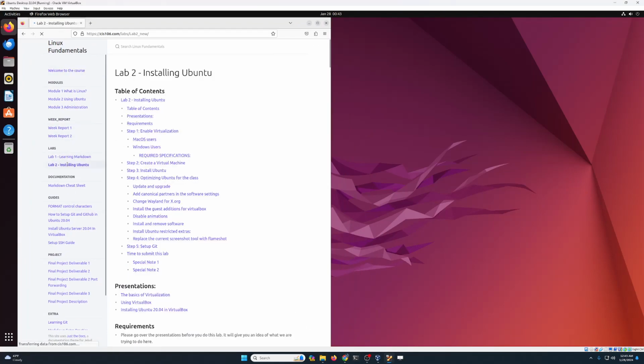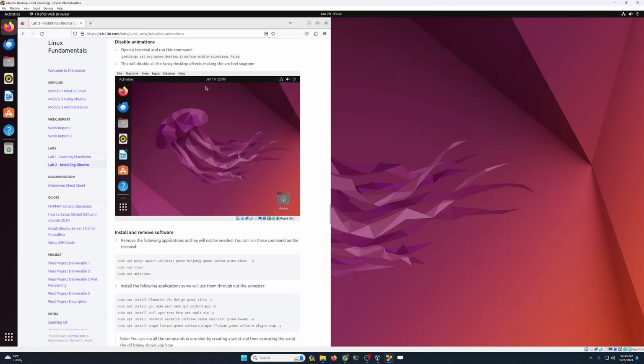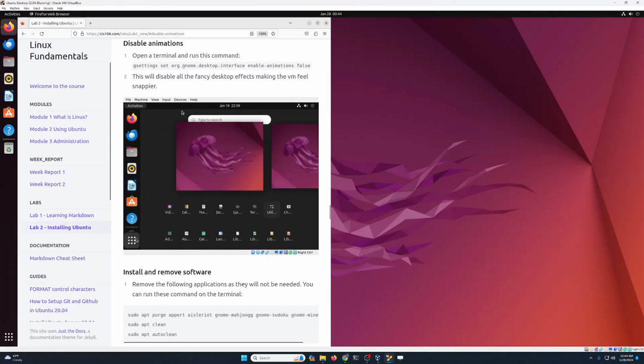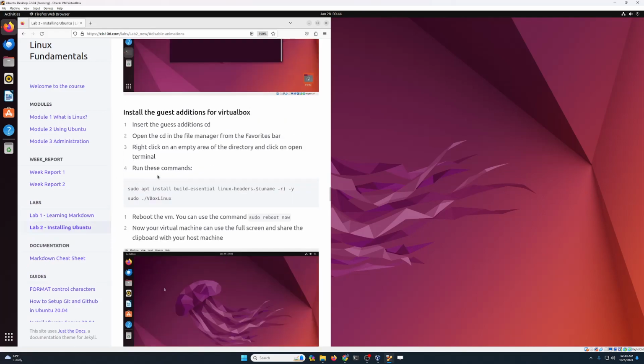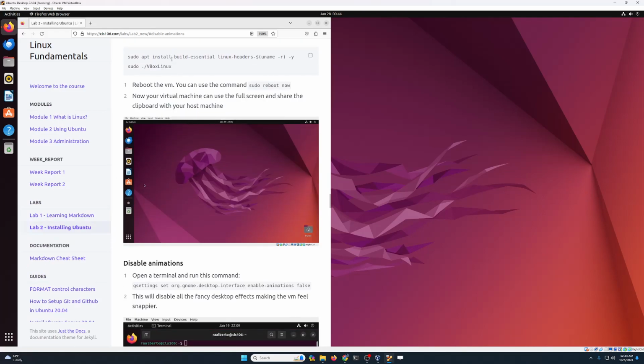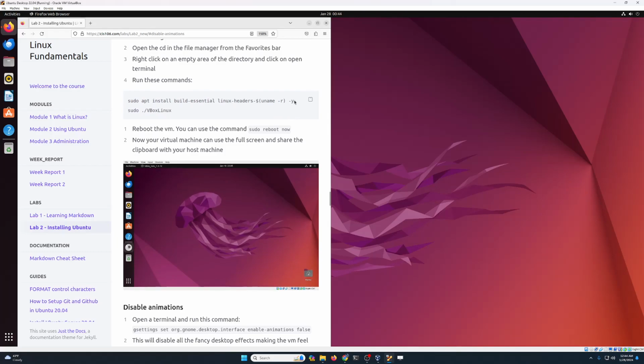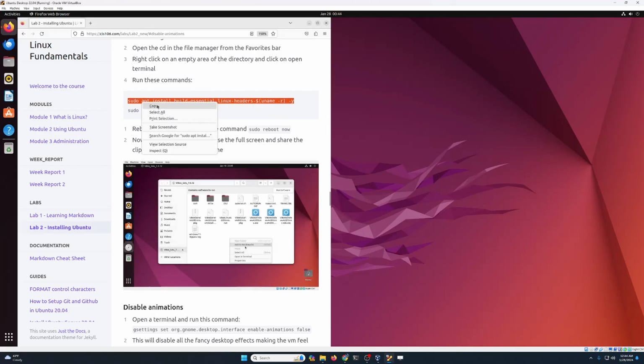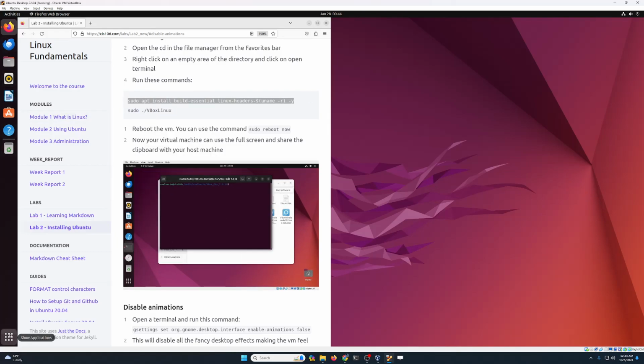So I'm gonna click on lab number 2, and I'm gonna move straight to step number 4. Install disable animations. This is where we stopped, right? So let me zoom in a little bit, and now I need to run this command over here, and let me open a terminal.